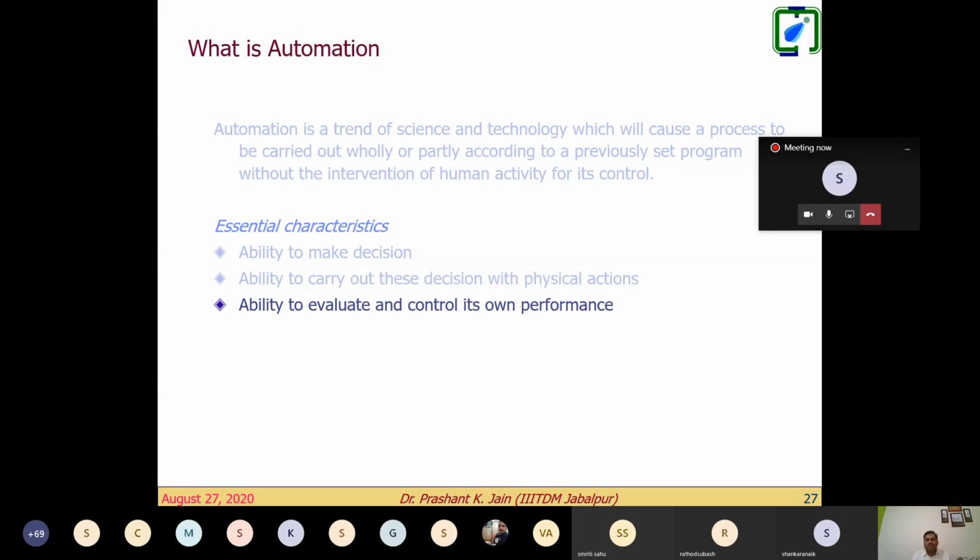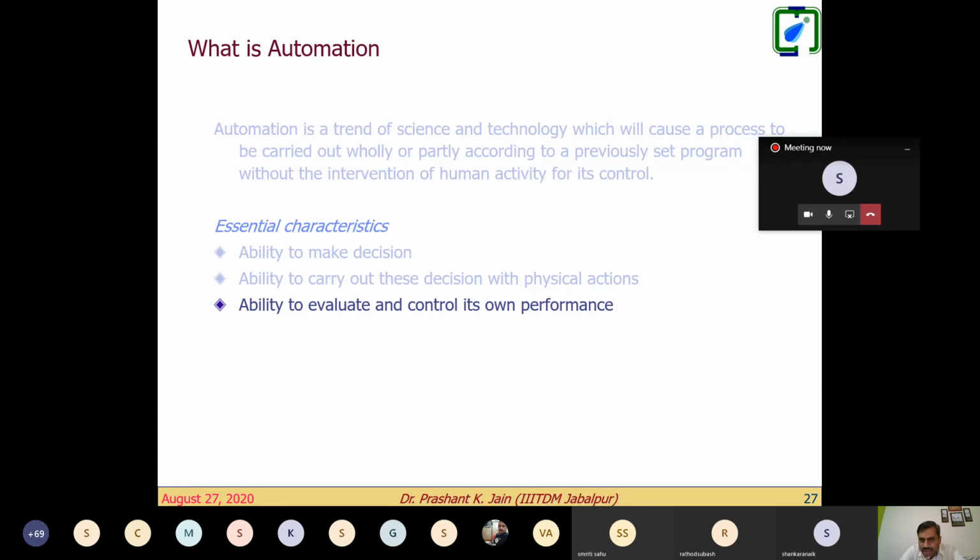And the third one, the ability to evaluate and control its own performance, right? It can evaluate that the pressure is now within the limit. When the pressure is within the limit, the pressure cooker whistle comes down, and the release of the vapor has stopped. The steam flowing out of the pressure cooker has stopped.